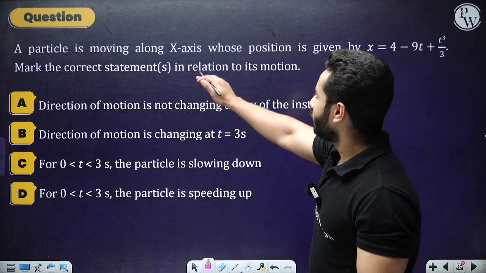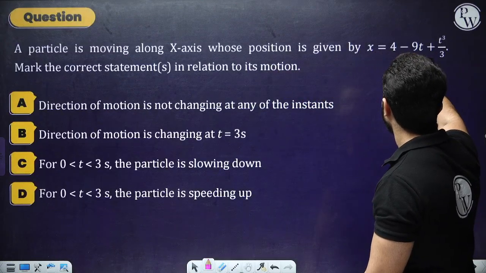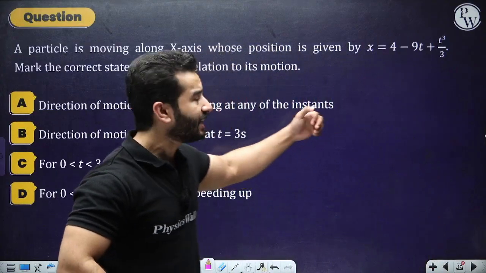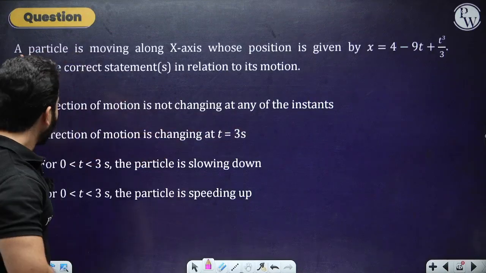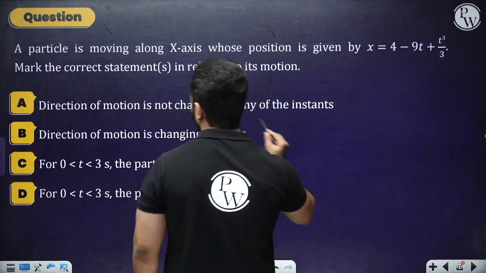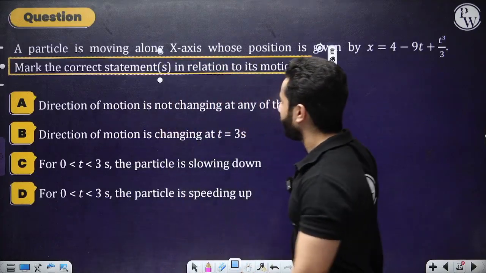A particle is moving along x-axis whose position is given by x equals to 4 minus 9t plus t cube by 3. Hopefully you can see that. T cube by 3. Mark the correct statement. So this is actually a multiple choice question. I mean multiple answer question. I know in NEET this is not possible.